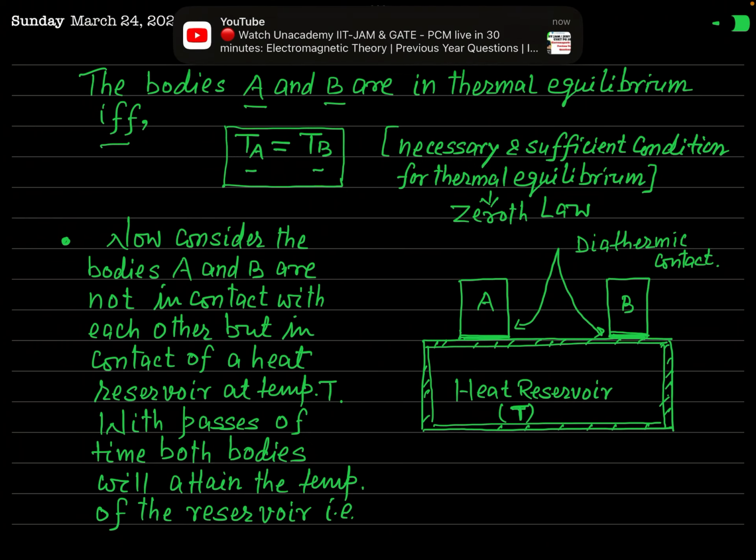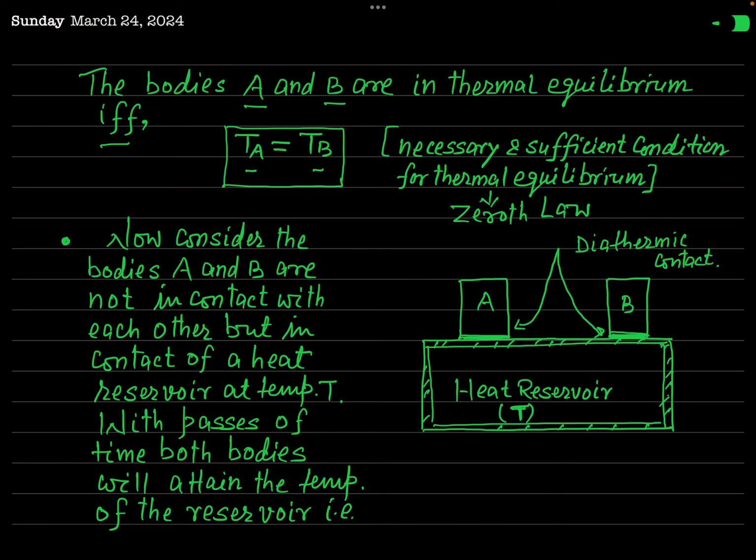So whenever heat is lost by this heat reservoir, there will be no appreciable change in its temperature. So you can say that this heat reservoir is maintained always at a temperature T. Why does its temperature not change? Because the heat capacity of the heat reservoir is infinite or very large.